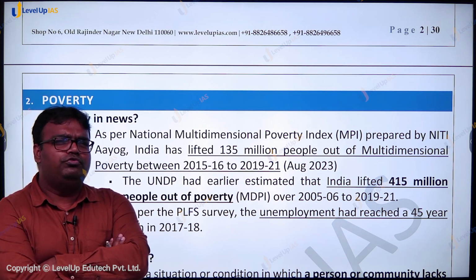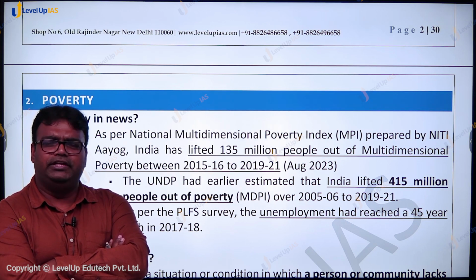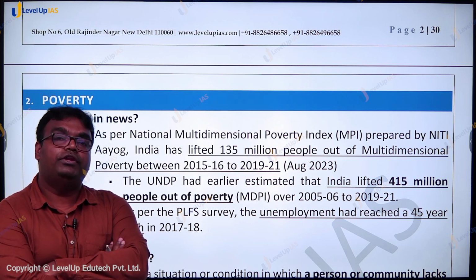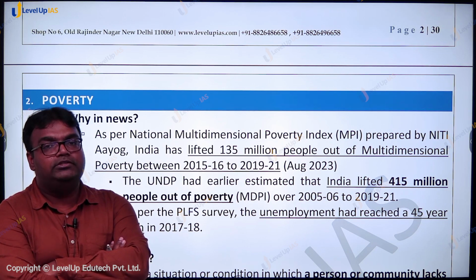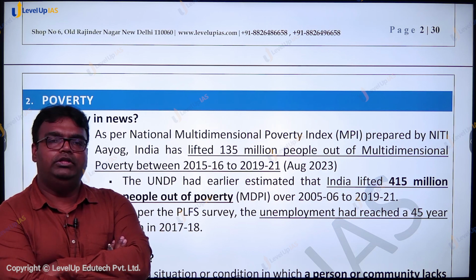Therefore, you do not have to worry about what are the provisions for Food Security Act or PDS and all. वो सब GS3 में हमने पढ़ा है. Here you have to worry about the effectiveness of them. What are the various mechanisms? What are the key challenges there? And how do we improve upon that?